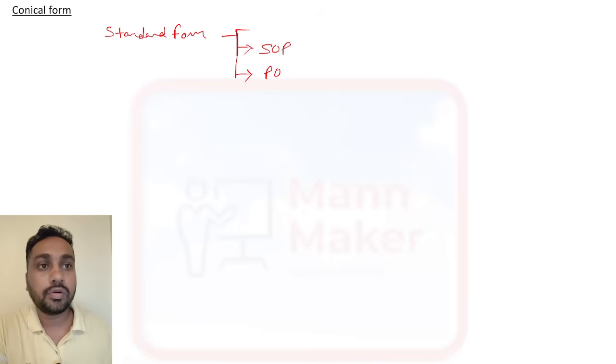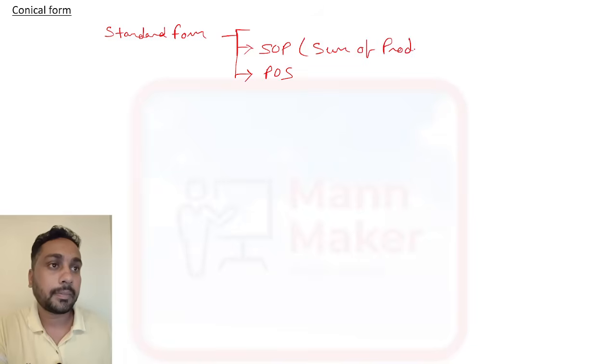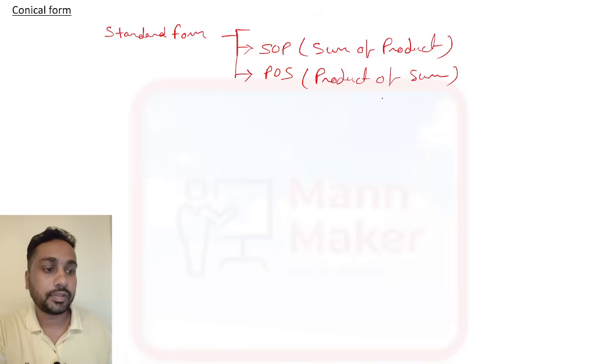So now before solving this K map, you should know about canonical form. Canonical form is nothing but the standard form. Canonical form or standard form, both are the same. We have two types of canonical form or standard form. First one is SOP and POS. SOP means sum of product, and POS means product of sum.